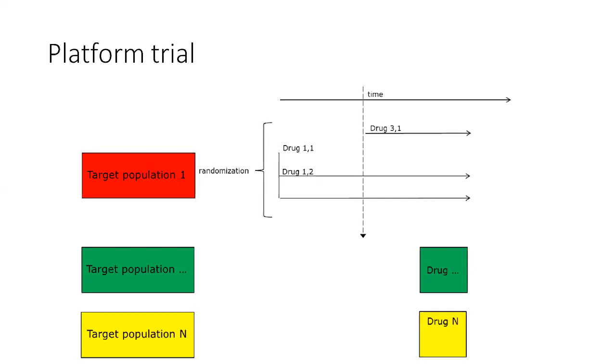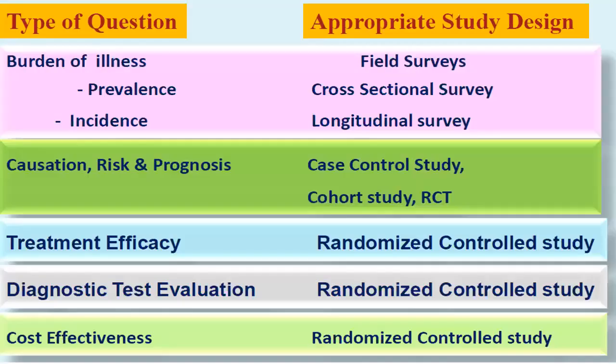These are also called multi-arm trials. Multiple arms are there, multiple drugs are tried at a go. So that is one thing.